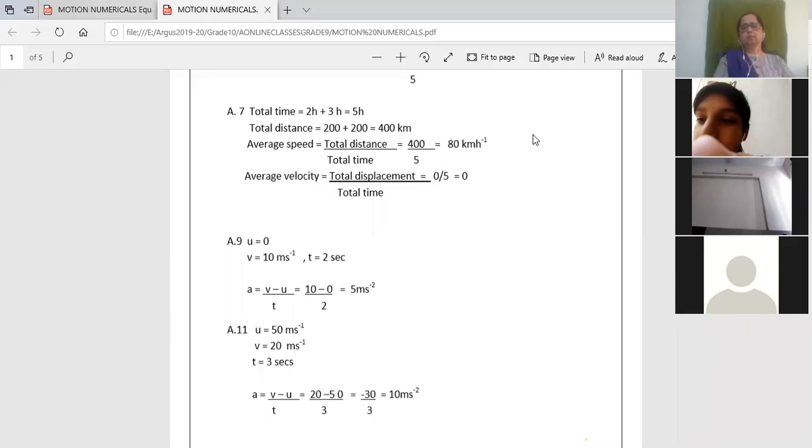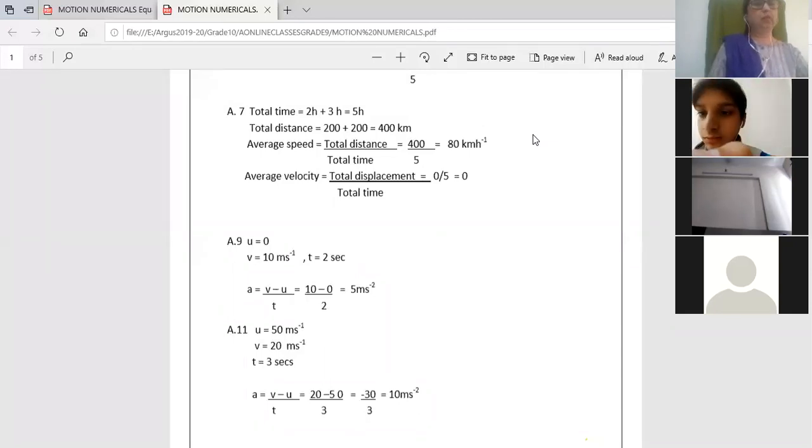Now for the same thing, if I want to find the average velocity, we don't have to subtract. Average velocity will be total displacement divided by total time. It went from A to B and returned back, so the displacement is 0. Because displacement is 0, the average velocity will be 0. Nice sum. For the same distance and time taken, speed is different and velocity is different. Now the 8th one, you will do on your own.